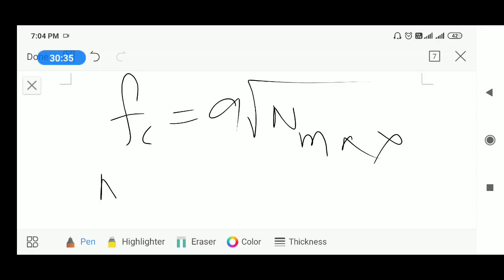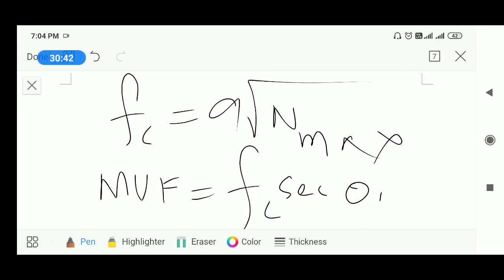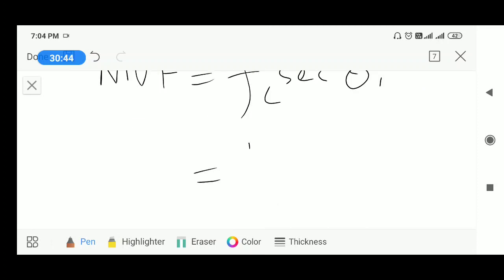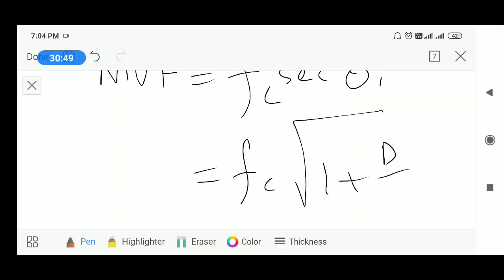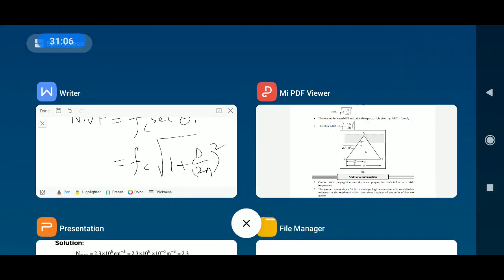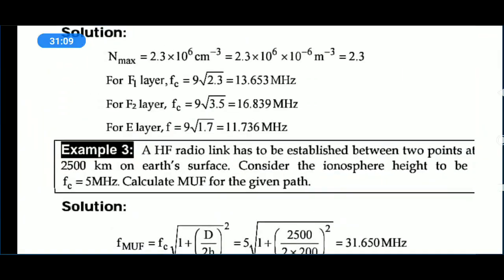Next, maximum usable frequency MUF is equal to Fc secant theta i, which has one more form, Fc into under root of 1 plus d by 2h whole square, where d is the distance between the transmitter and receiver and h is the virtual height. By knowing this formula we can solve the problems.